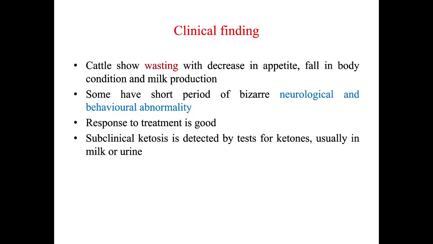Okay, so clinical findings. What can you expect in a cow that is not eating properly? Cattle show wasting with a decrease in appetite. The cow is not eating properly; she does not have the willingness to eat, so that is a decrease in appetite. There is a fall in body condition and milk production. The body condition of the cow falls, and the cow becomes very lean and thin, which we also call a wasting cow. With the fall in body condition, the milk production also decreases. The required milk is not being produced.